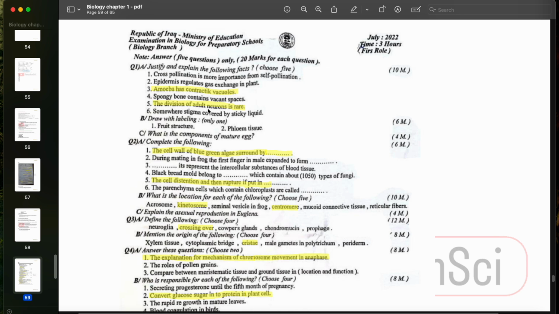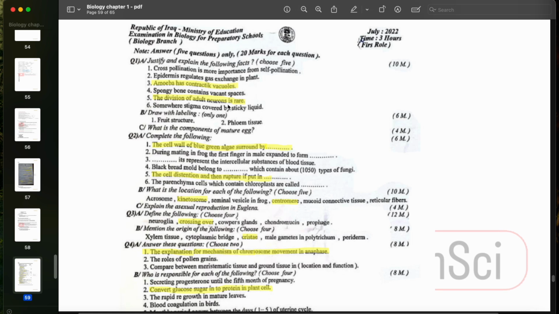Justify and explain. The division of the adult neurons is rare. We discussed this during cell division. We said that the division of the neurons in the adults is rare because the neurons are specialized in a definitive way. I told you that the neurons in the adults are permanent cells. They do not go through cell division. But the neurons in the embryonic phases, they divide, and we said that the duration of the neuron division in the embryonic period is 30 minutes.